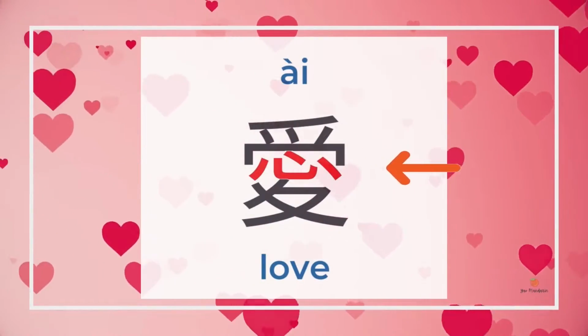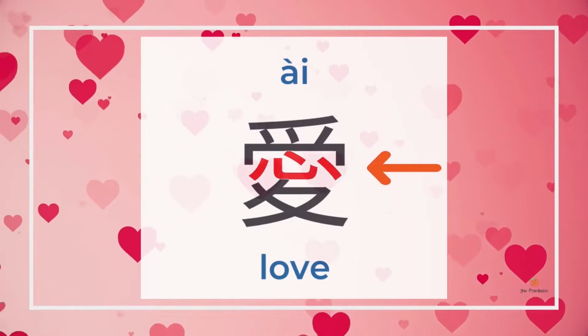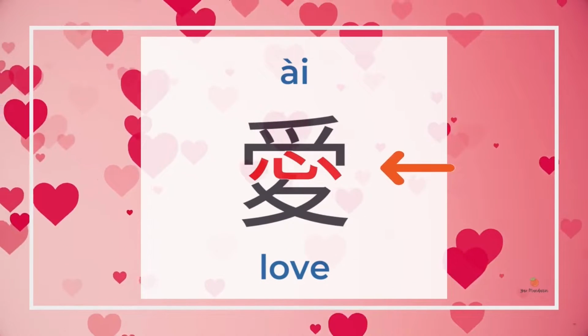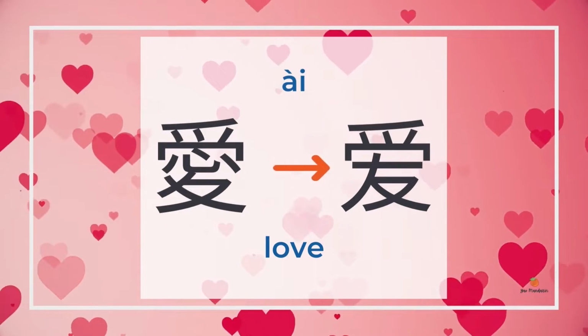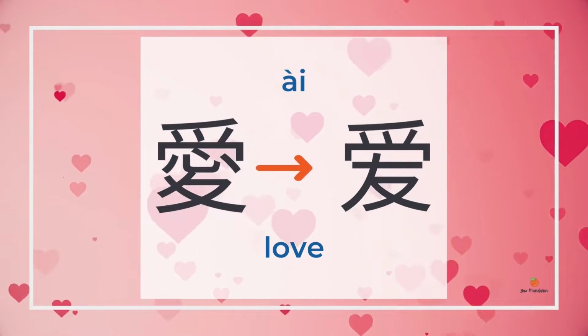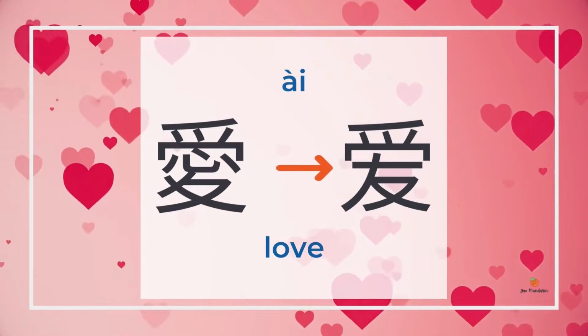Take 愛 for an example. 愛 means to love, and the radical is the heart, 心, in the center. In simplified Chinese, 愛 transforms into 爱, taking away the heart, 心.